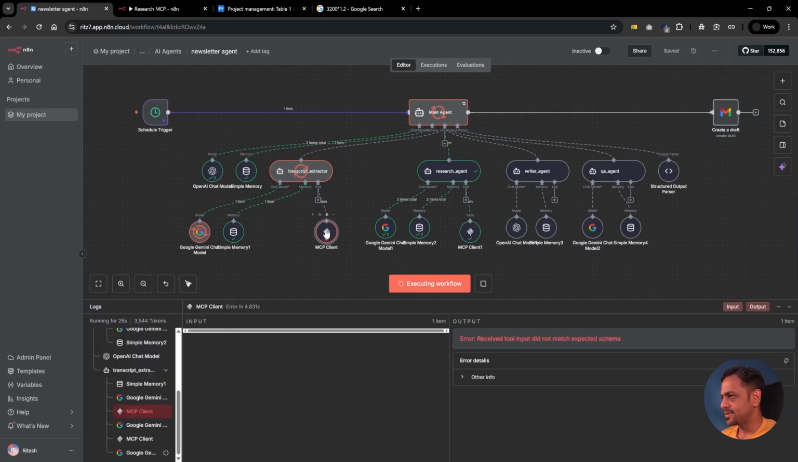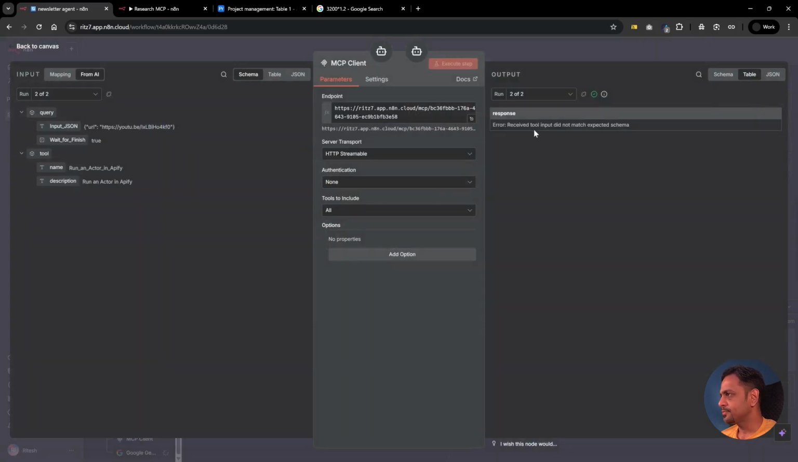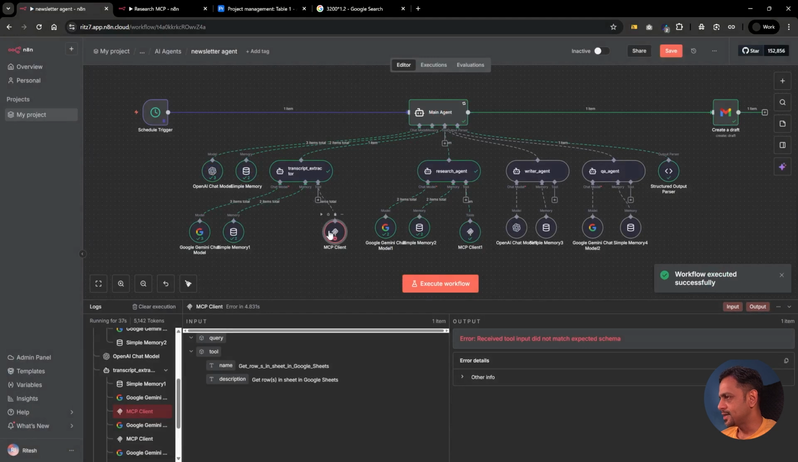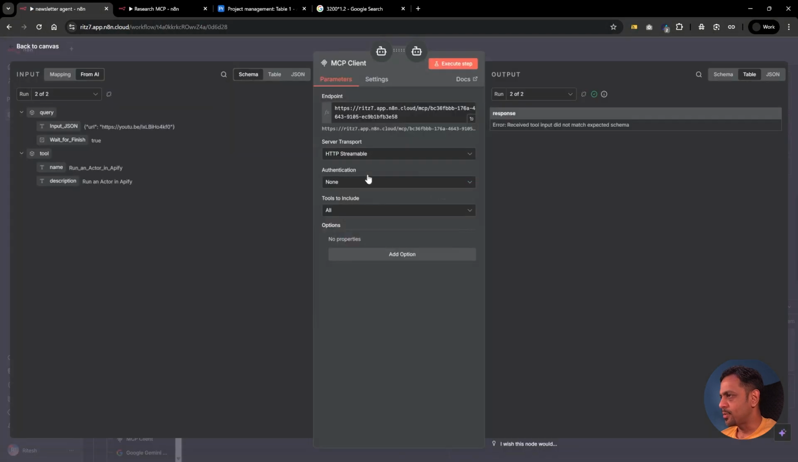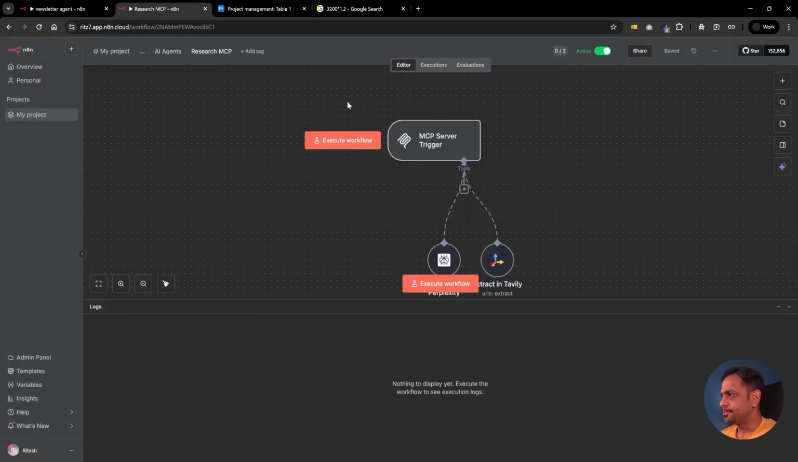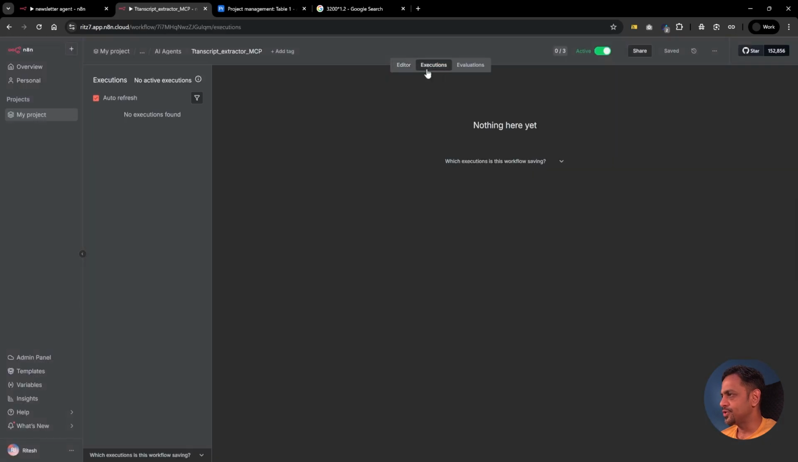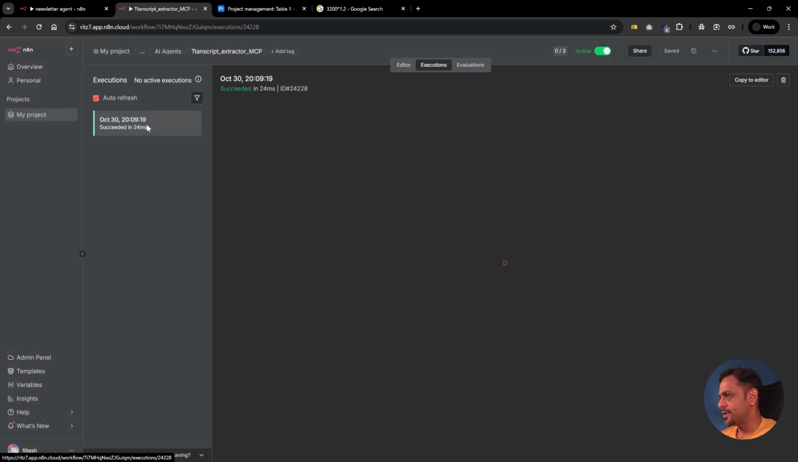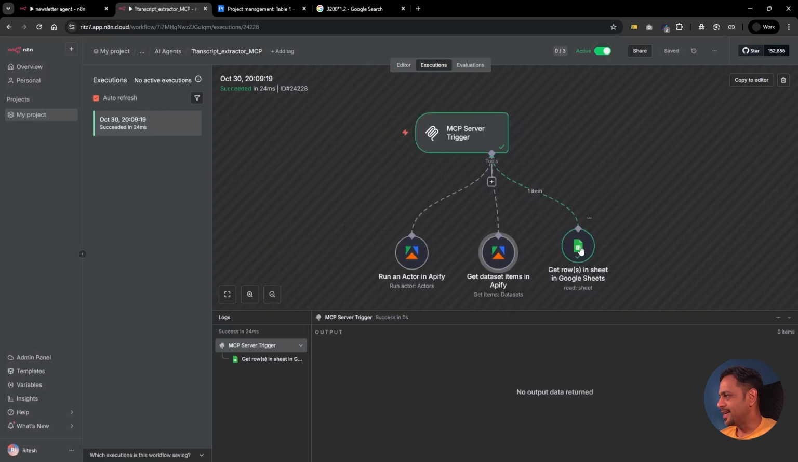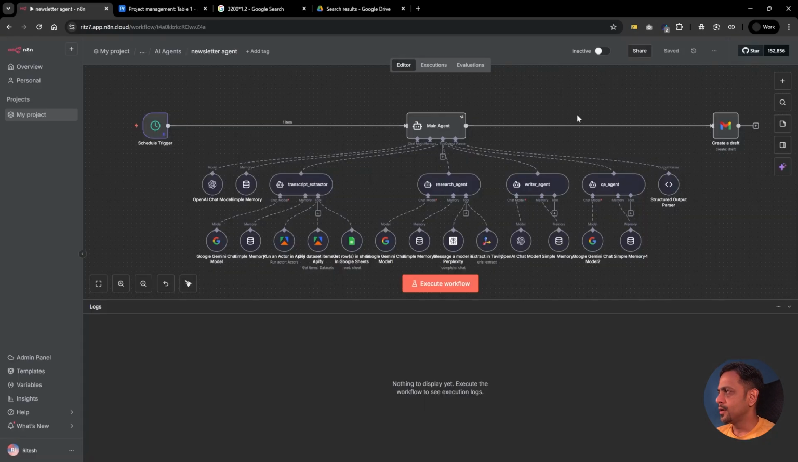So we can see here we have some issue. Okay, it says it has received something that did not match. So we can go to Transcript Extractor MCP, go to executions and see what actually happened. Okay, we didn't have anything in the rule sheets maybe. So if you recall, we had created a newsletter agent long back, right? And we have used this transcript extractor over here, right?